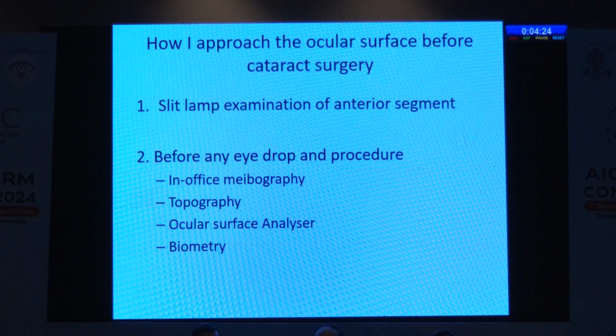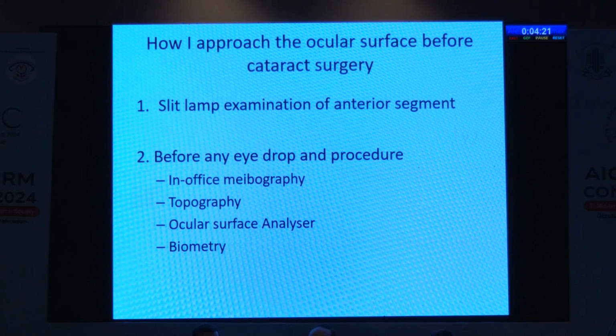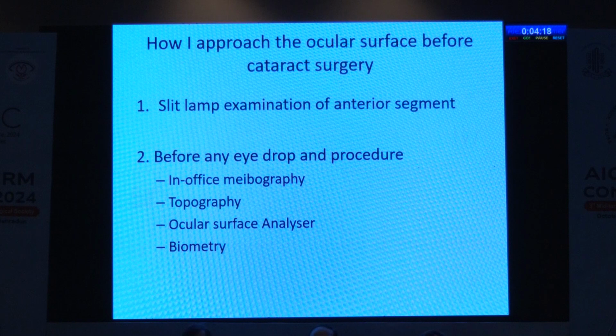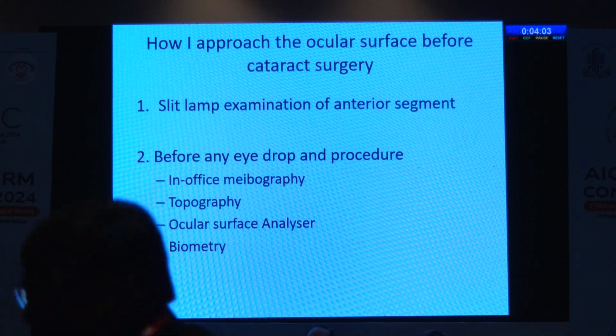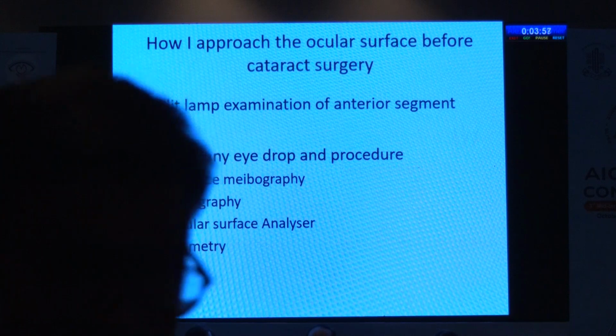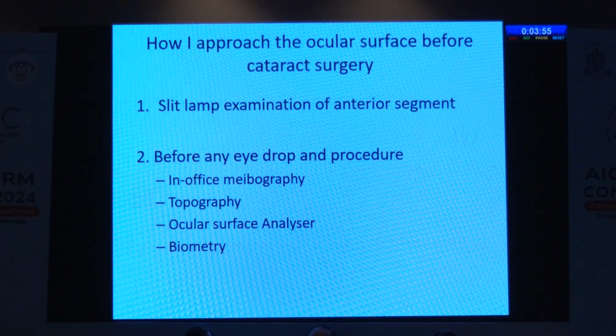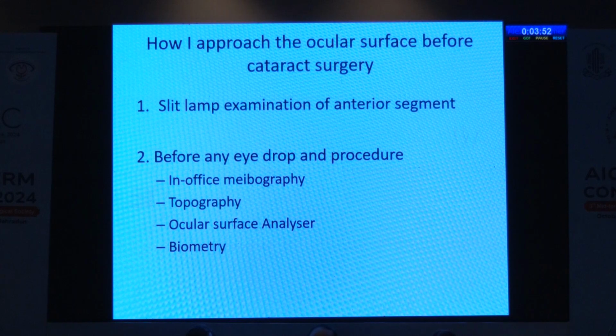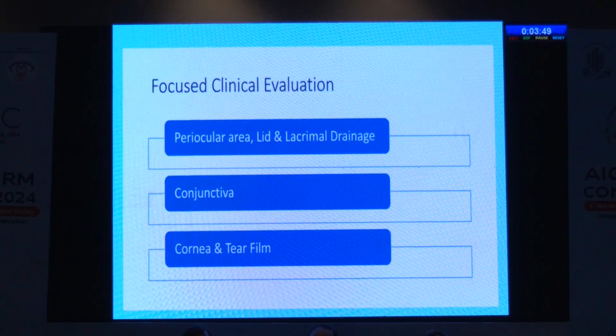So how do I approach the ocular surface before cataract surgery? The first important procedure is slit lamp examination of the anterior segment, before jumping to any biometry or any posterior segment. Before any eye drop and procedure, we have to do these procedures like in-office meibography, topography, ocular surface analyzer and biometry. Ocular surface analyzer and in-office meibography, everybody doesn't accept, but if possible, it is better.